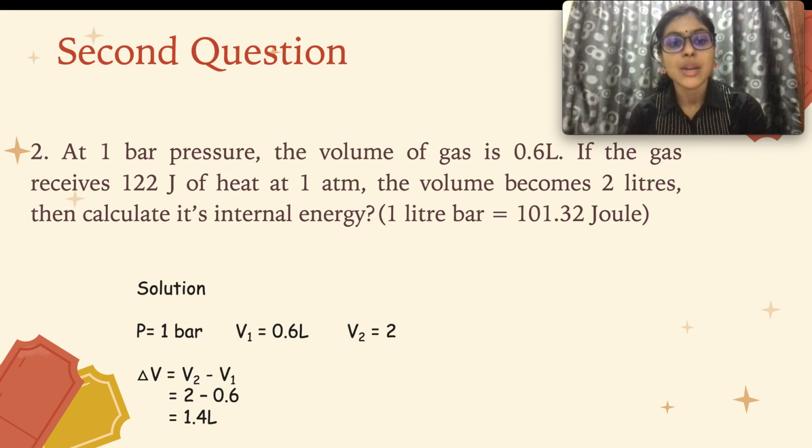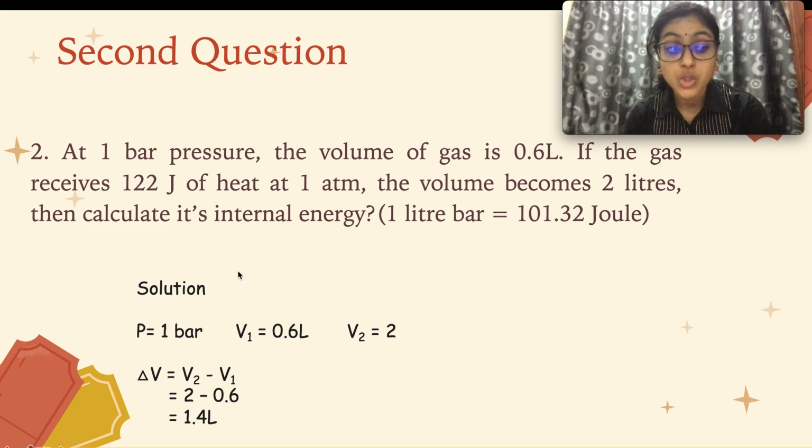So the second question is: at 1 bar pressure, the volume of gas is 0.6 liter. If the gas receives 122 joule of heat at 1 atm, the volume becomes 2 liters. Then calculate its internal energy. Okay, the most important thing is, no information is provided for fun. In any thermodynamics question or any physics related questions, no information is provided for fun, meaning that each and every piece of information provided in a question has a function. So first thing you have to do is derive all the information that is given.